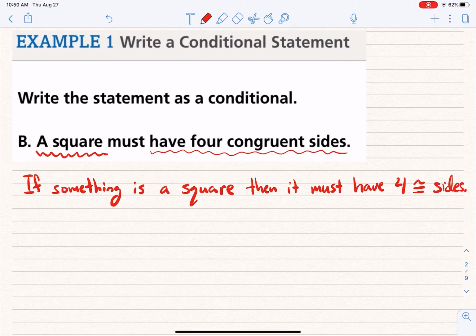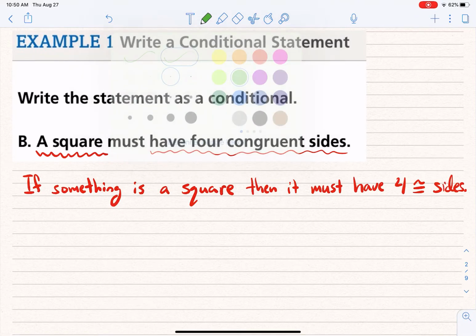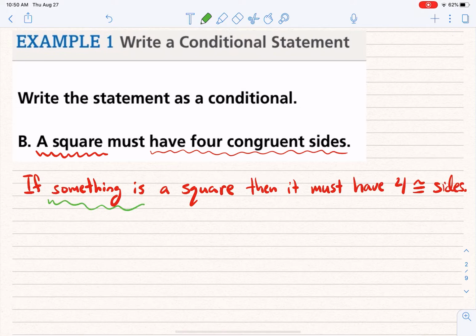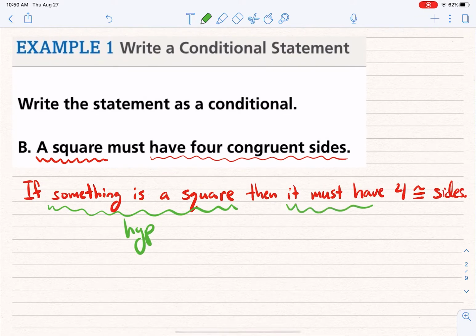It's that simple. And so then again, I should be able to look back at this and go, okay, where's my hypothesis? Everything right here, that's the hypothesis, and everything right here, that's the conclusion. So the hypothesis is something is a square. The conclusion is it must have 4 congruent sides.